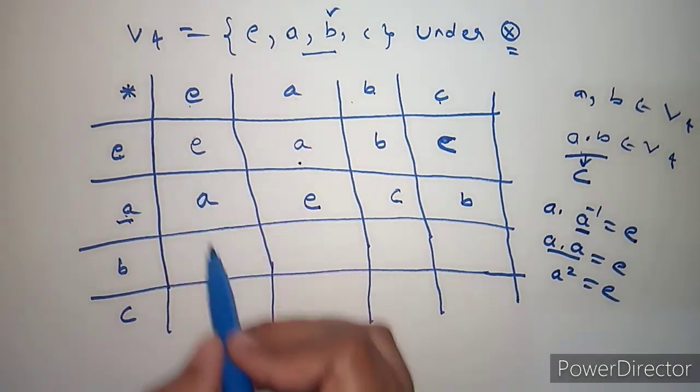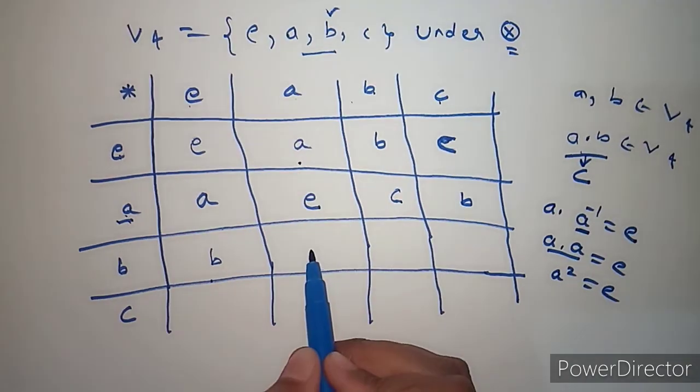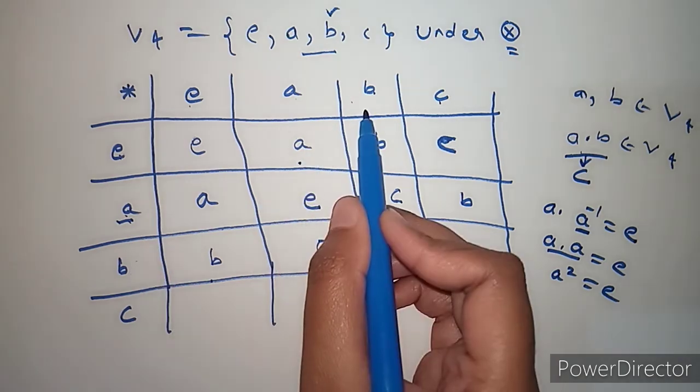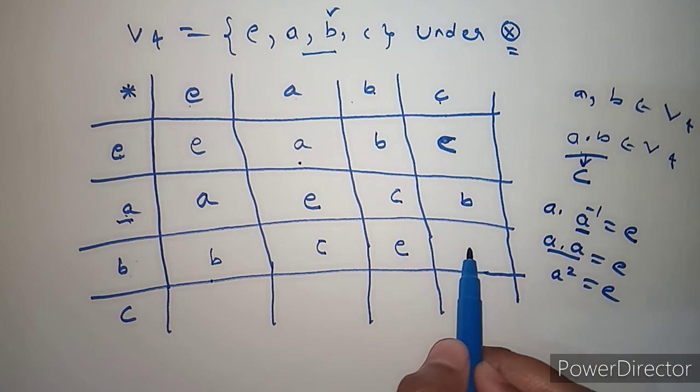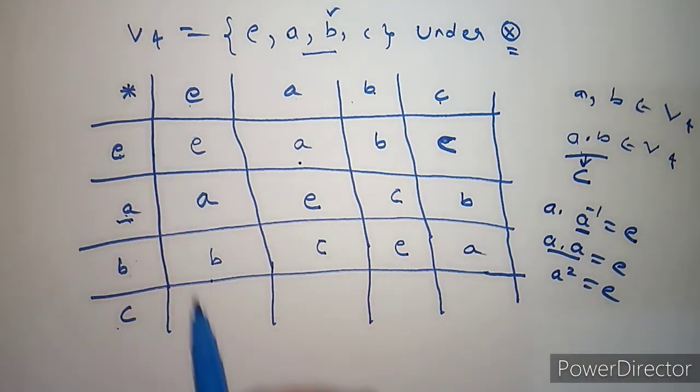Next, coming to B into E: B into E is B. B into A is some element. Let's take this as C. Next, B into B is B square, and B square is E. Next, B into C is some element, A.